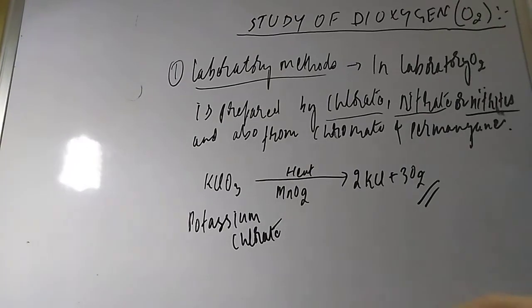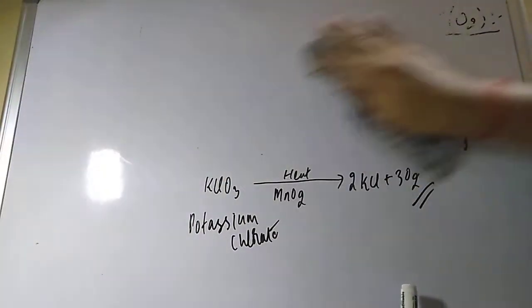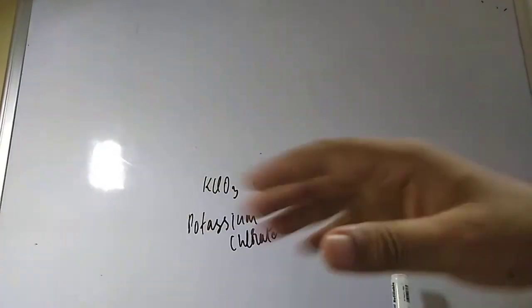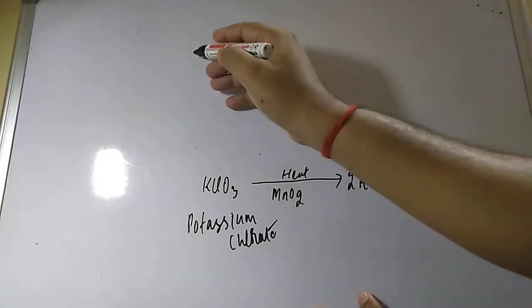Now students, we can also prepare it from nitrates. You can take any nitrate; I am taking lead nitrate, Pb(NO3)2.